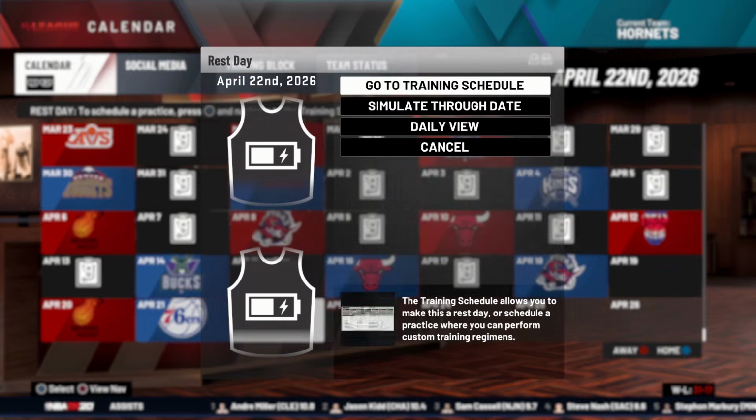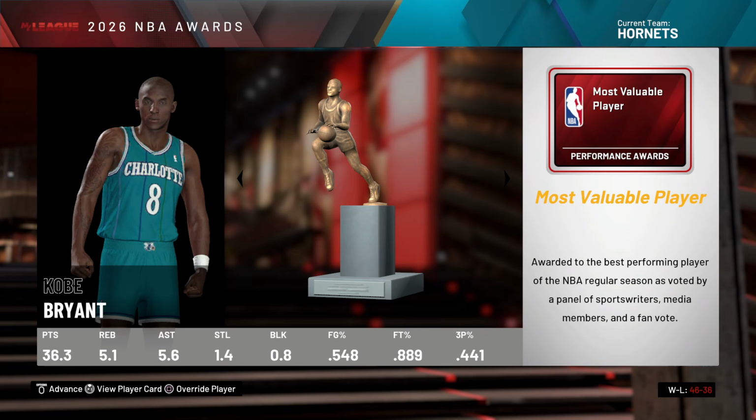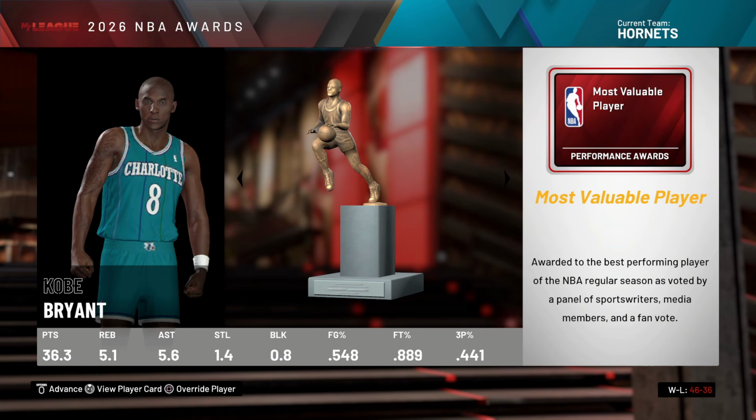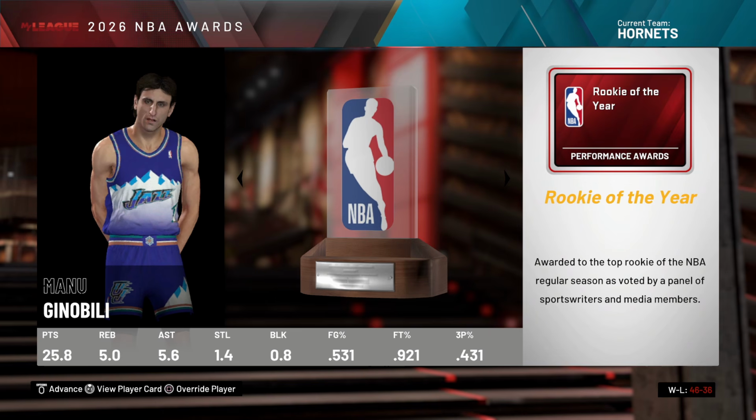Oh, I'm excited to see our guy get an MVP. Hopefully, please. Charlotte Hornets MVP in year number 7 of his career. Kobe Bryant. I believe it took him like 13 years in real life to get it, but no. Instead, we were almost a whole decade early, or not really. 36, 5 and 6 a game. Manu Ginobili, rookie of the year.